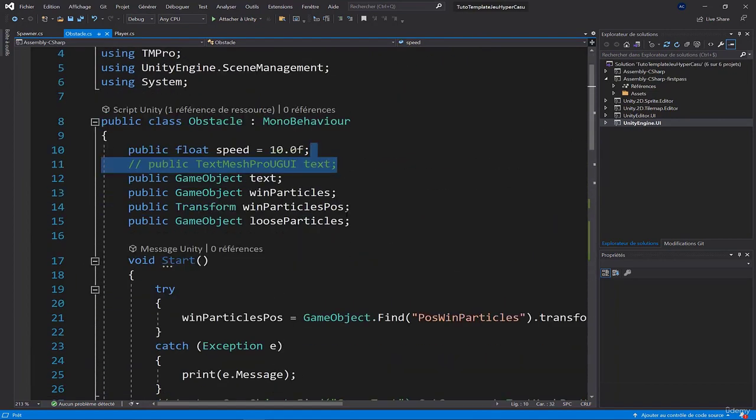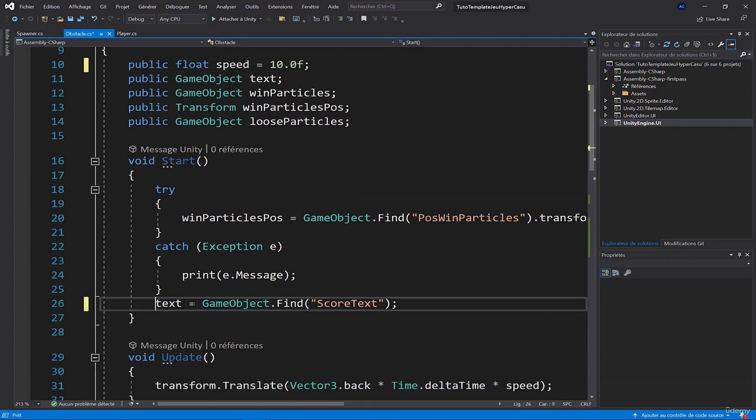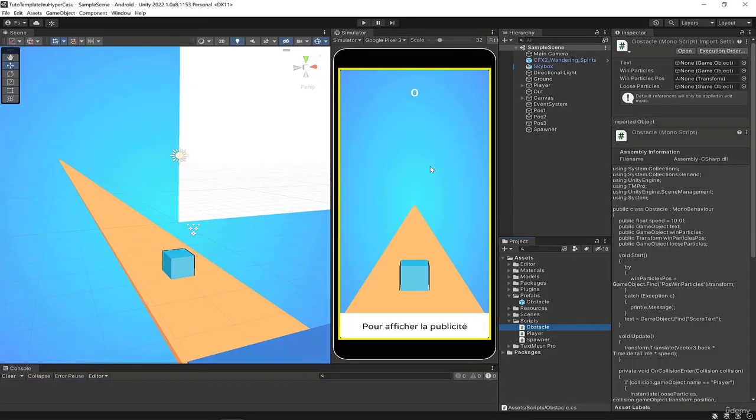Now I'm going to clean up the code because I won't need it anymore. And I reckon we'll stop here for this video. We have seen how to create our first hyper-casual game template. It's finished, now we can reuse it, and you have seen the steps until the compilation of the game on your phone, and now you can directly install the game on your phone, test it on your phone, check if everything's good, and you'll be ready to go. We'll start creating a complete project in the next video.